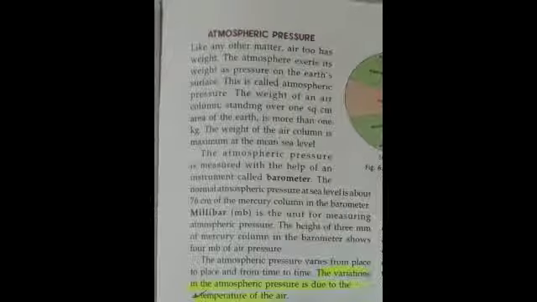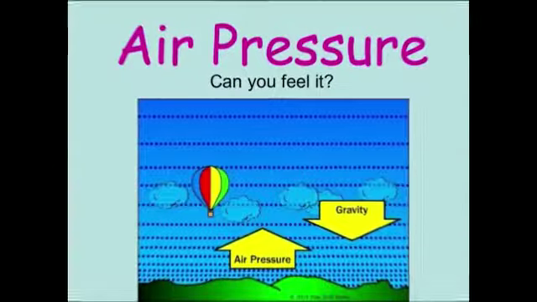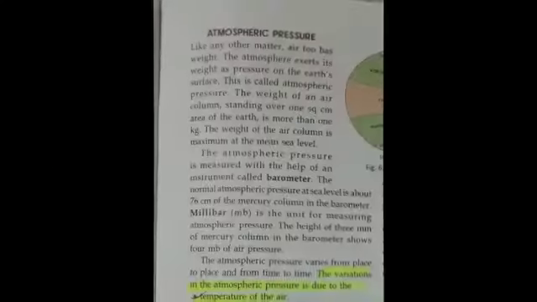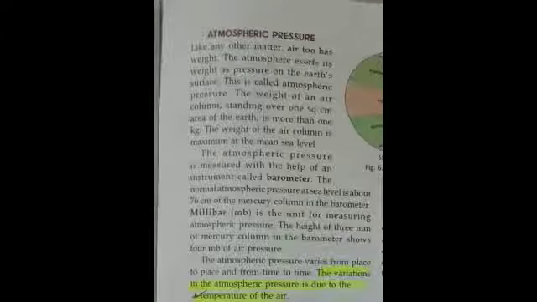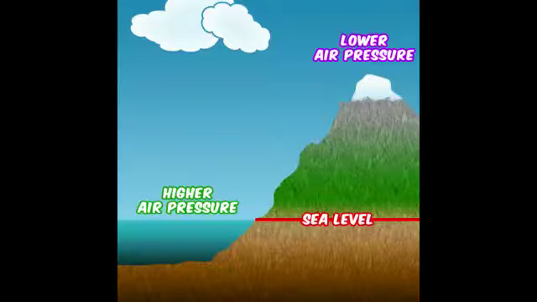Firstly, we'll study what is atmospheric pressure. Atmospheric pressure is also called air pressure. It is defined as the pressure which is exerted by the gases which are present in the air on the surface of the earth. Atmospheric pressure falls rapidly as we go up the layers of the atmosphere. It is highest at the sea level and it decreases with height.